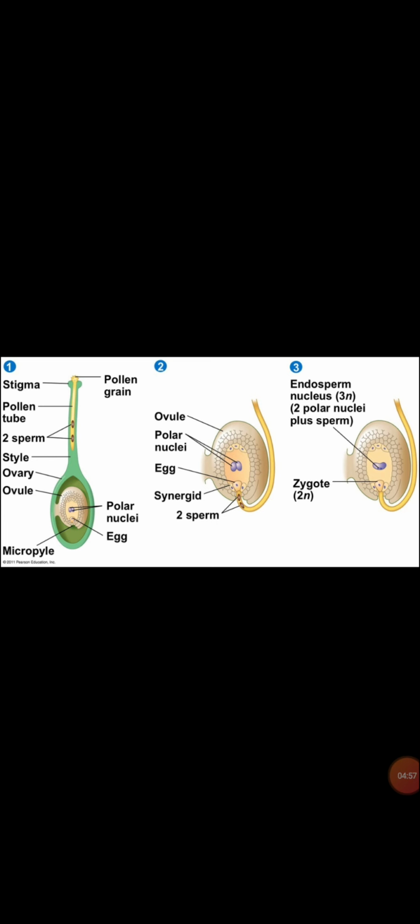Next, we are going to see the significance of double fertilization. Significance of double fertilization is as follows. Two products are obtained as a result of double fertilization. There are chances of polyembryony, and the plant has better chances of survival. Double fertilization gives rise to an endosperm that provides nourishment to the developing embryo. It increases the viability of seeds of angiosperms. It utilizes both the male gametes produced by the pollen grains.